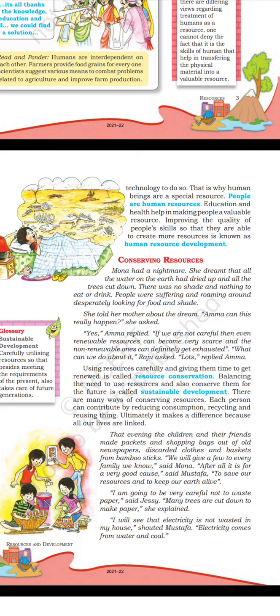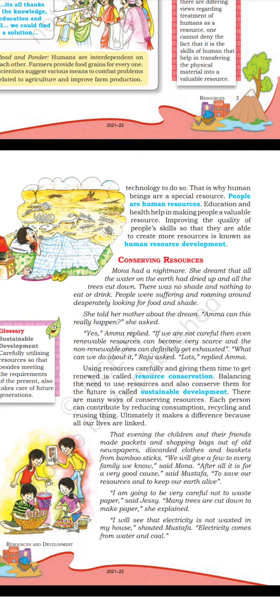That evening, the children and their friends made packets and shopping bags out of old newspapers, discarded cloths and baskets from bamboo sticks. "We will give a few to every family we know," said Mona. "After all, it is for a very good cause," said Mustafa, "to save our resources and to keep our earth alive."